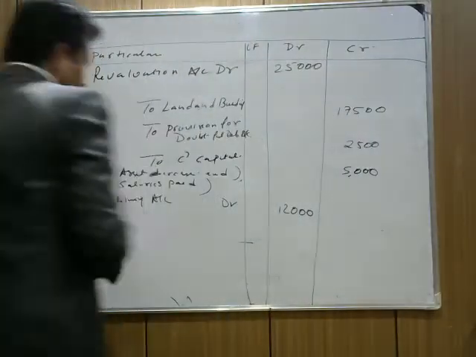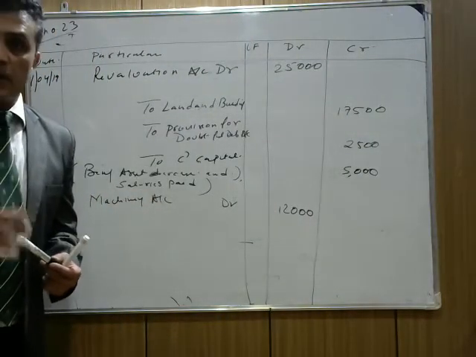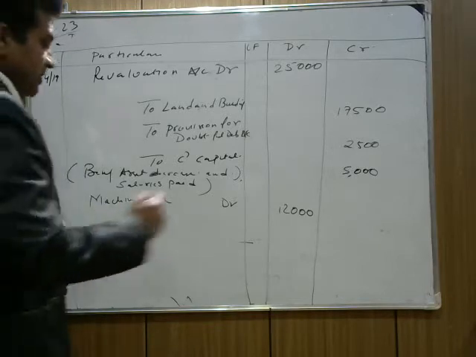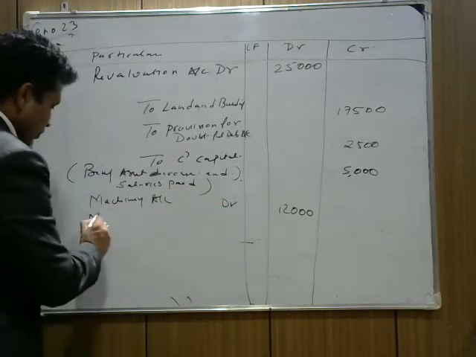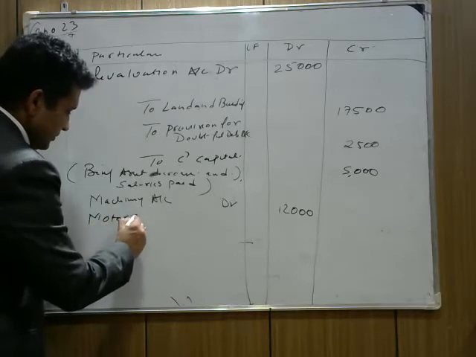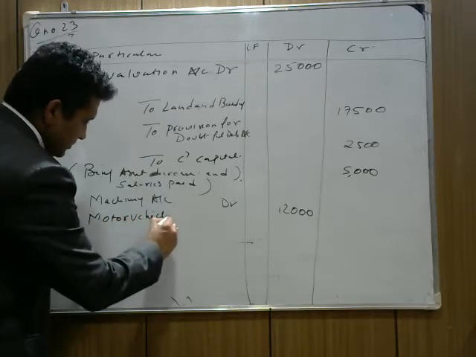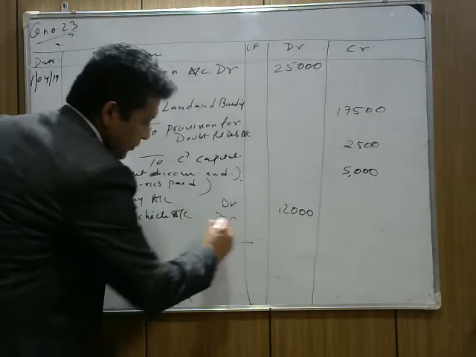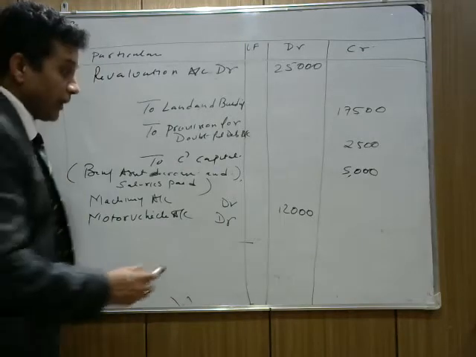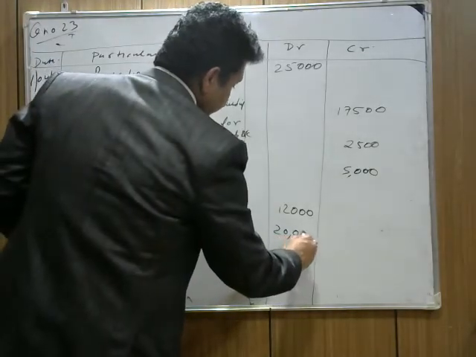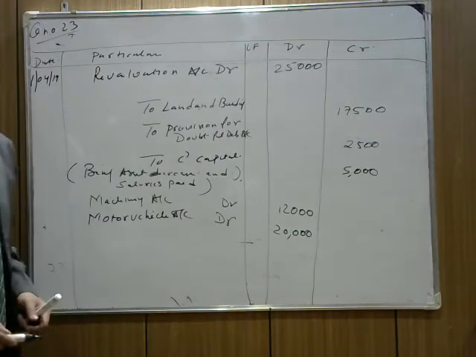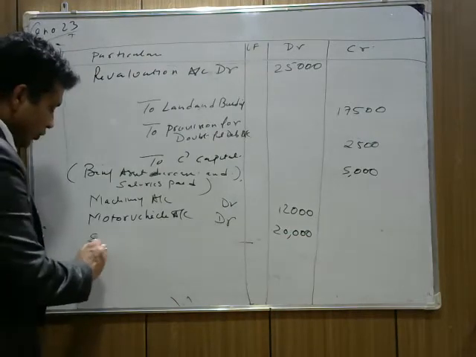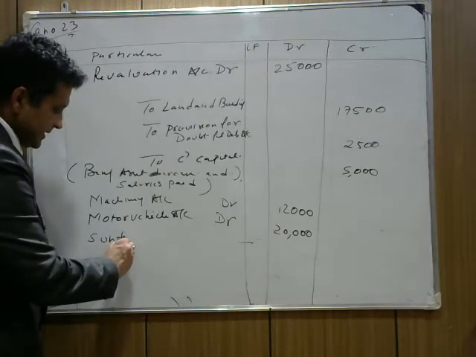Now similarly, what are the assets which increase, or liabilities, or which are a benefit for us? Machinery account debit, motor vehicle account debit. What's the motor vehicle which is unrecorded? 20,000. Perfect, a benefit for us. Sundry creditors which are not going to be paid, whenever a liability decreases it is debited.